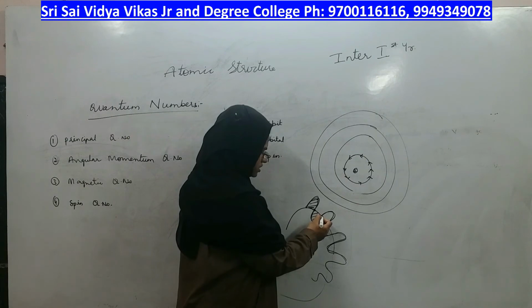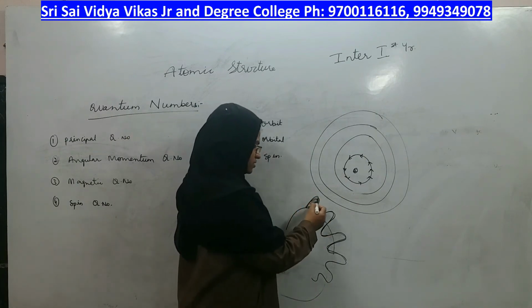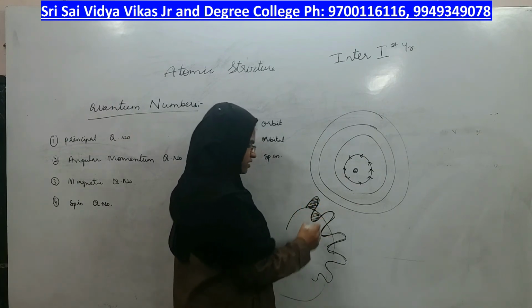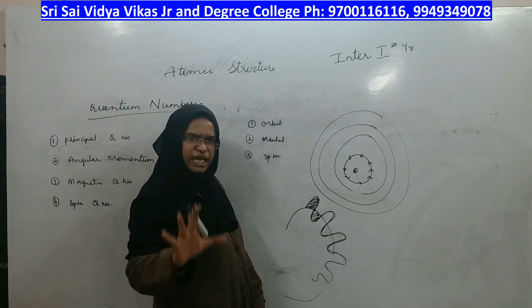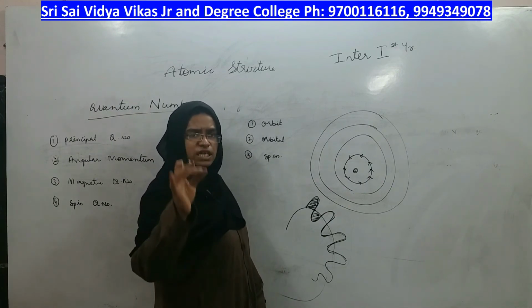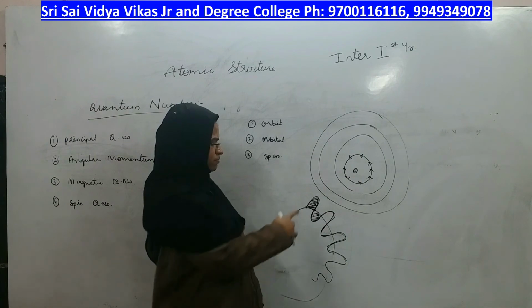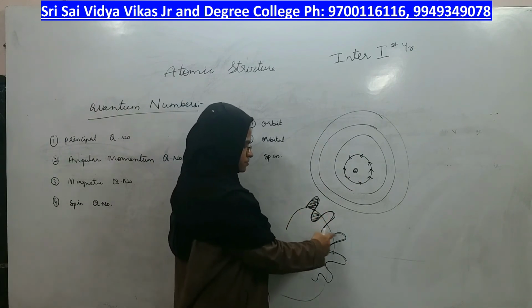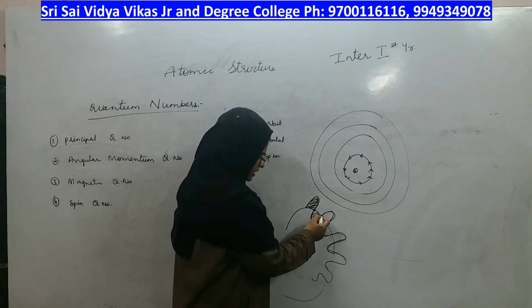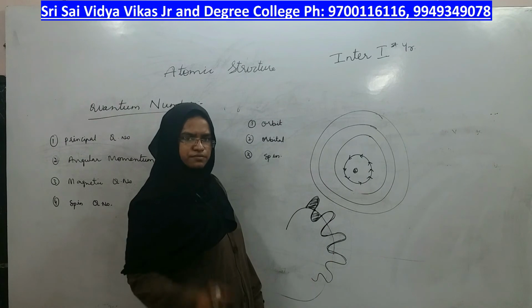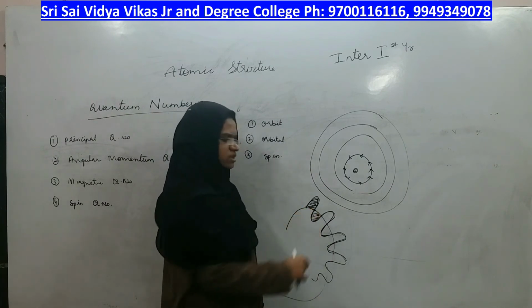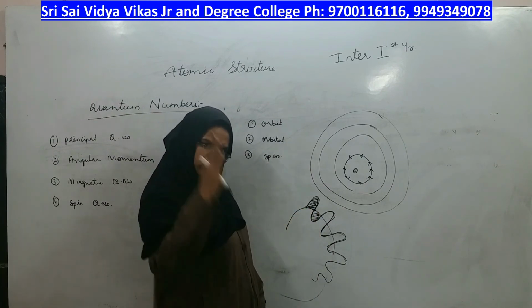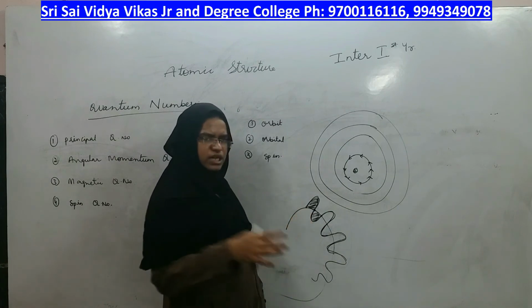The black regions, the areas which I have colored, are the areas in which the chance of the electron being present is more. And these dots which I have kept are called nodes. At a node the chance of the electron being present is very less.